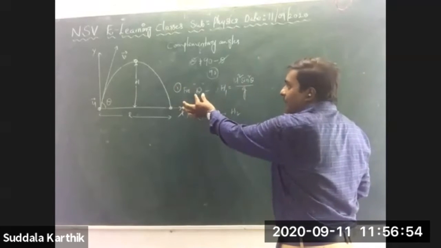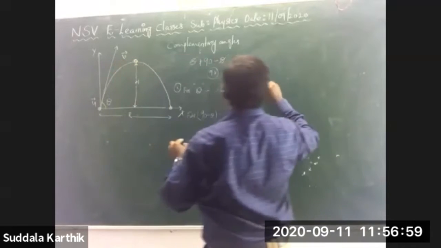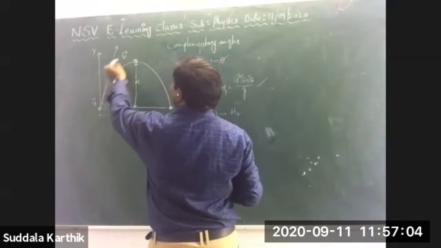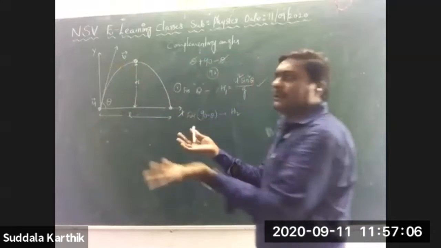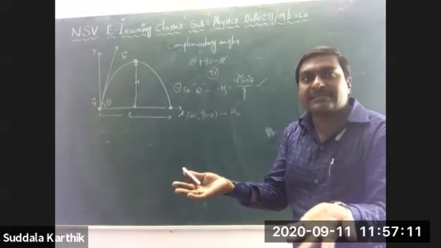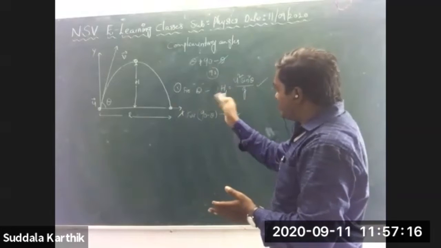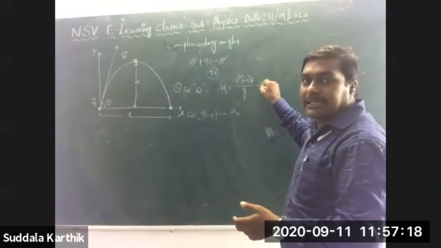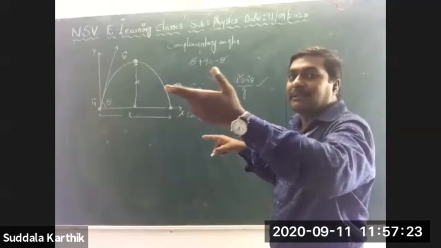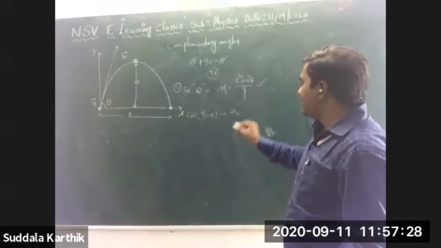For any angle theta, it reaches a particular maximum height, that is h1, equal to u square sine square theta by g. For angle 90 minus theta, it is again reaching a maximum height, but it may or may not be the same point. It may or may not be the same maximum height as in this case. It is reaching again a maximum height, but it is different from the other one.